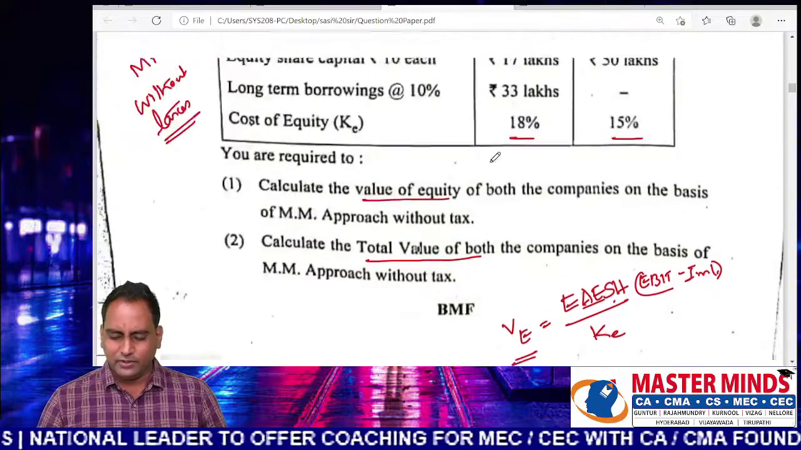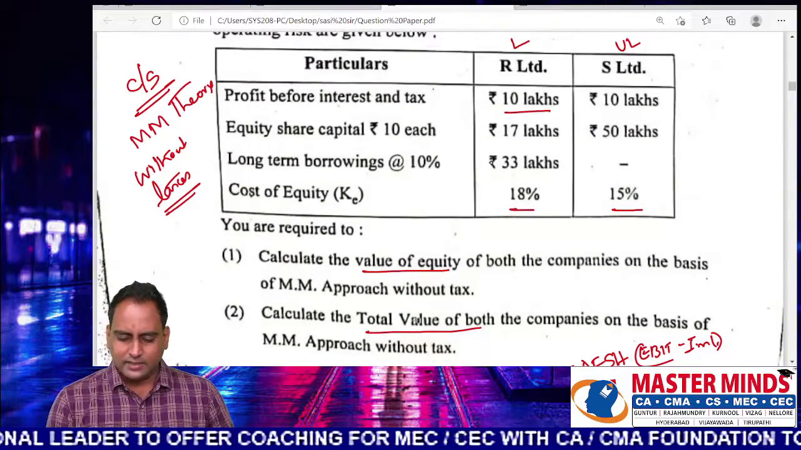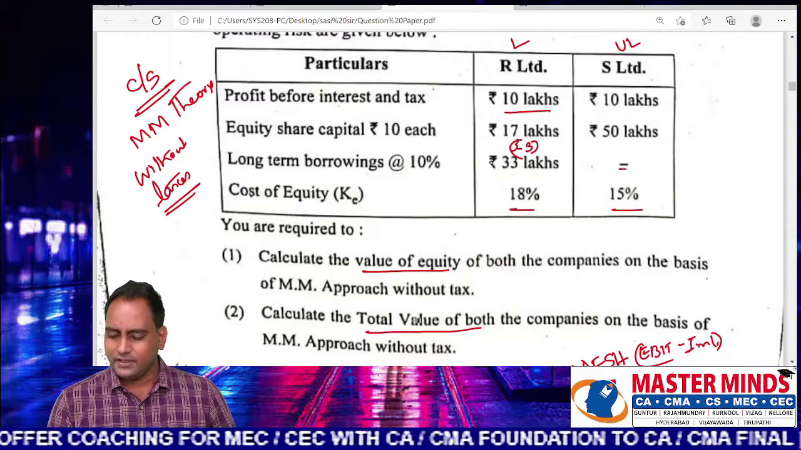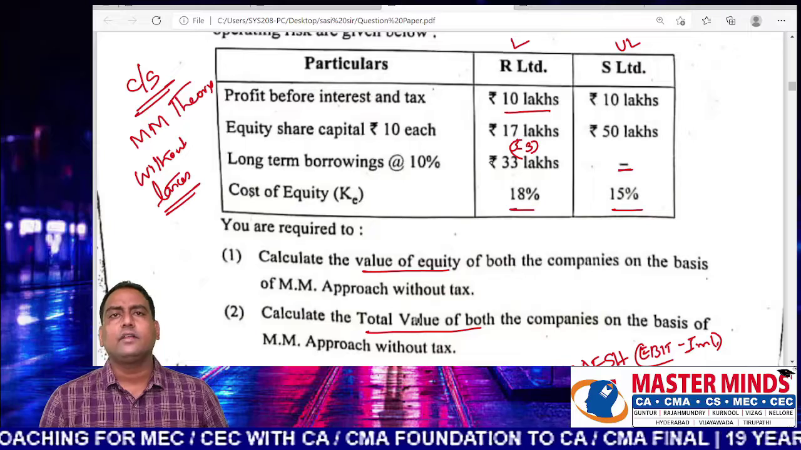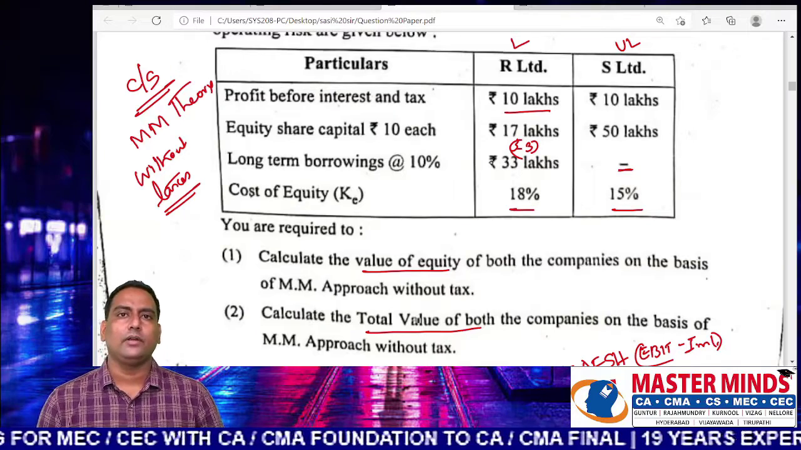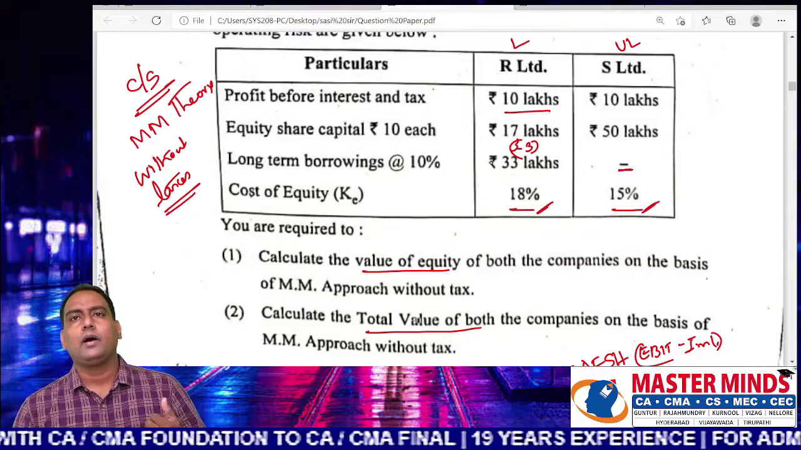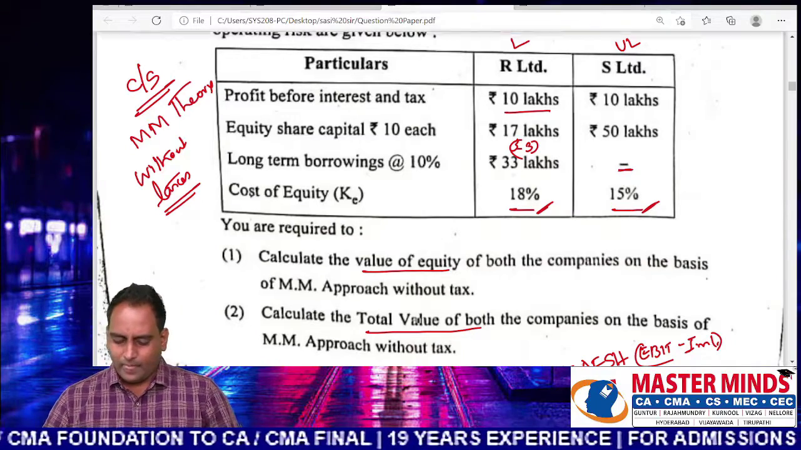That is quite simple. So, 10 lakhs minus 3.3 lakhs interest. Here, there is no interest. The resultant surplus profit goes to equity shareholders. That you have to capitalize with 18%, 15%. Part A is over. Part B.